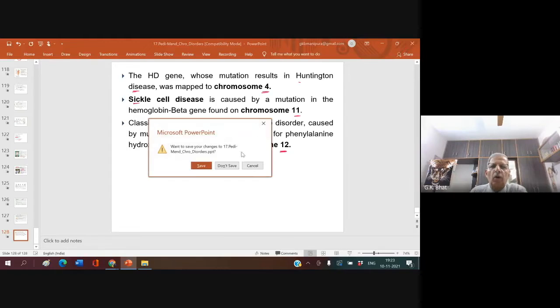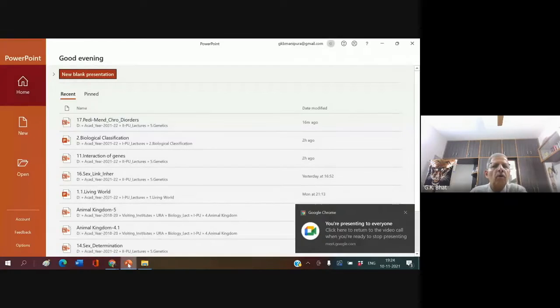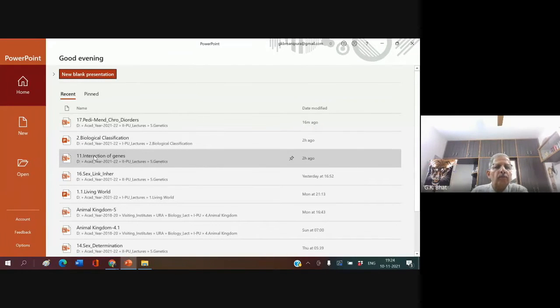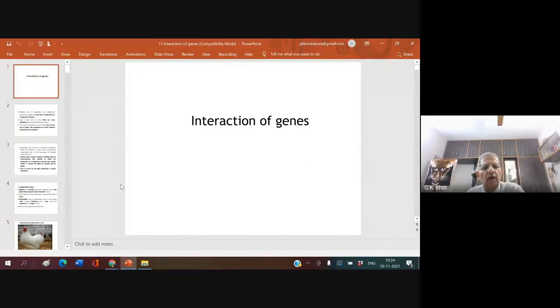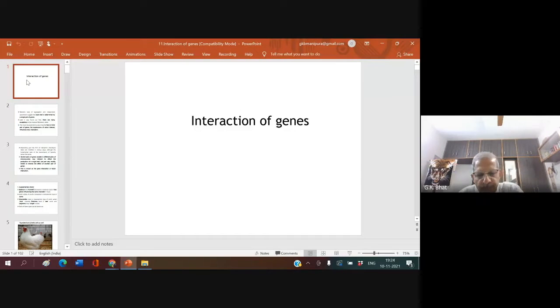So, that is about this particular part. Let me just stop this here. And I have to tell you something more, about interaction of genes. Here you have to actively participate. Right? Now, what is this interaction of genes? This is the one which is not there in your book. It is an additional point. Have you heard about epistasis, supplementary factor, complementary factor like that? Have you heard about that?